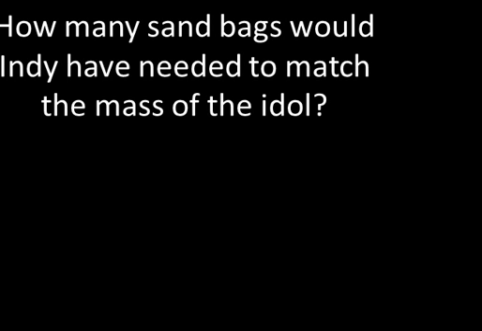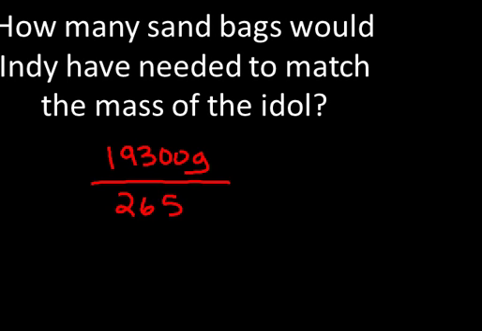So if the trap was really set to be equal to the equivalent mass of the gold idol, how many sandbags would Indiana have needed to match the mass of the idol? Well, 19,300 grams was the mass of the idol, divided by 2,650 grams of the sand.